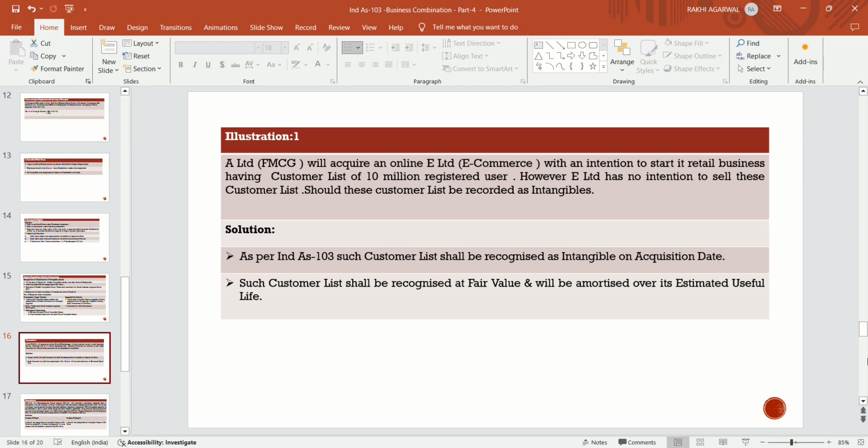As per Ind AS 103, such customer list shall be recognized as an intangible on acquisition. If A Limited acquires E Limited, then on the acquisition date, they will recognize such customer list. Even if E Limited has no intention to sell it to a third party, the customer list shall be recognized at fair value and amortized over the estimated useful life.